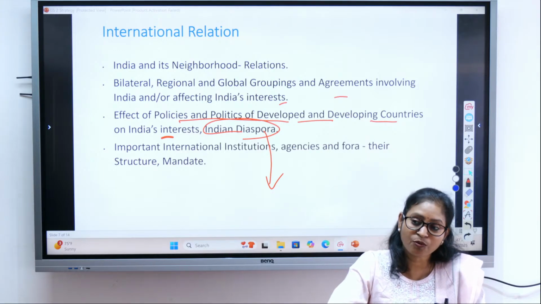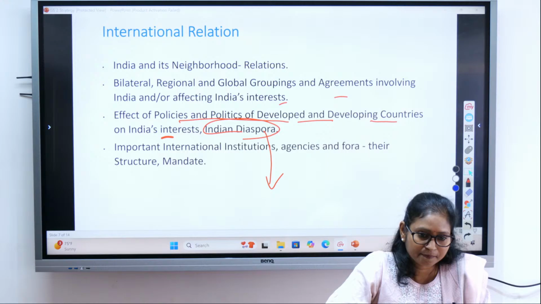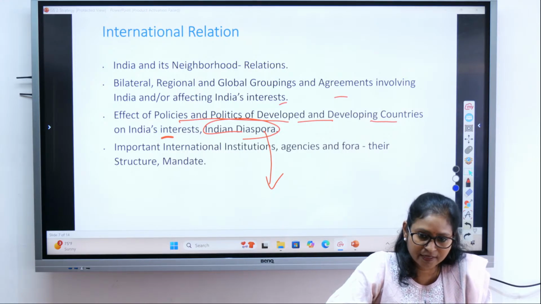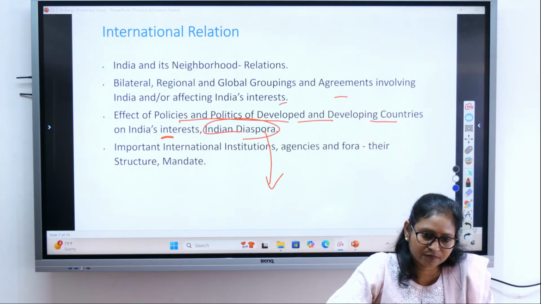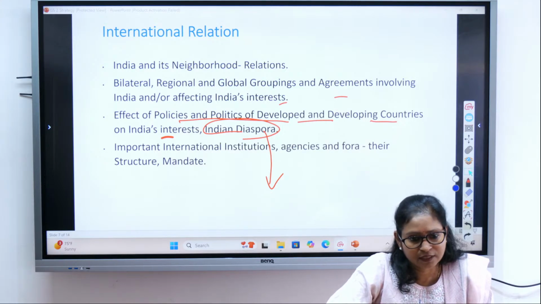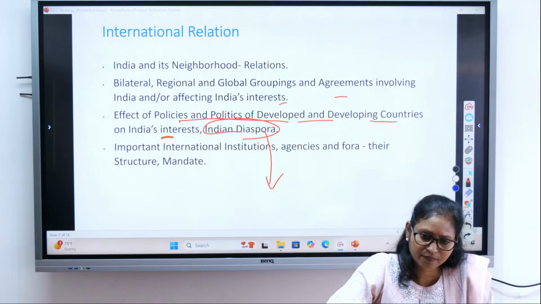Those people who are living in other countries but were part of the Indian system, or were Indian citizens once upon a time, are called the Indian diaspora. Now they have the citizenship of another country, but earlier they were part of India. Their origin lies in India, but now they are citizens of another country.